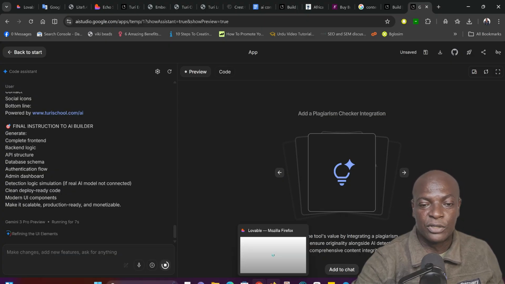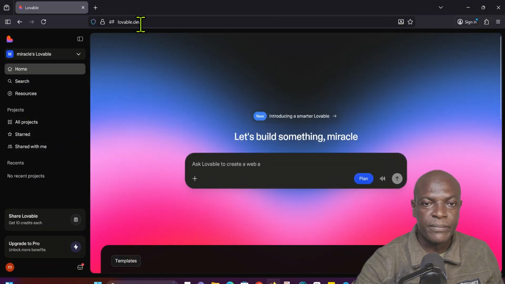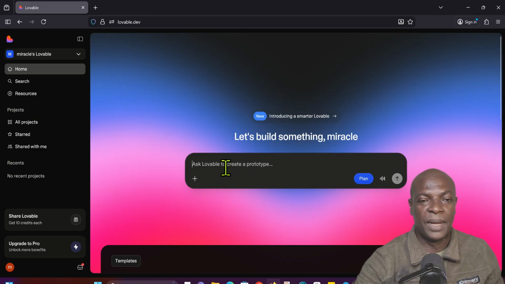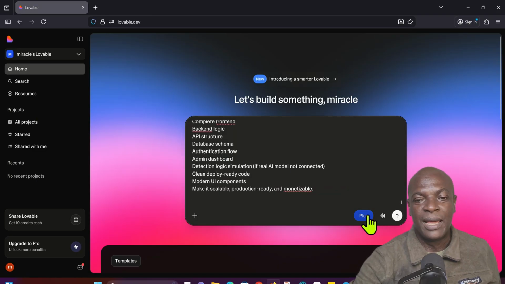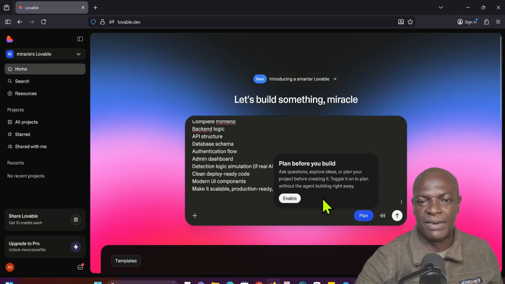You can also use this site, which is called lovable.dev. All you need to do is paste the same prompt here too. There are other sites that you can use. I think we have bolt.new, whatever, like that.